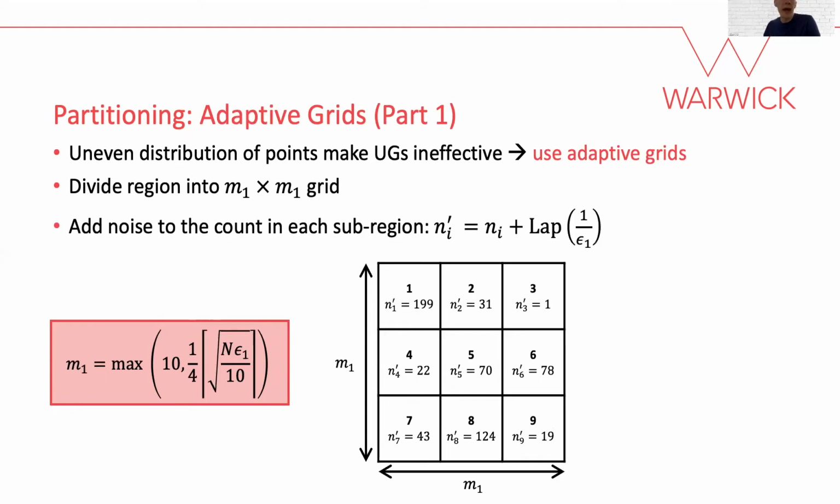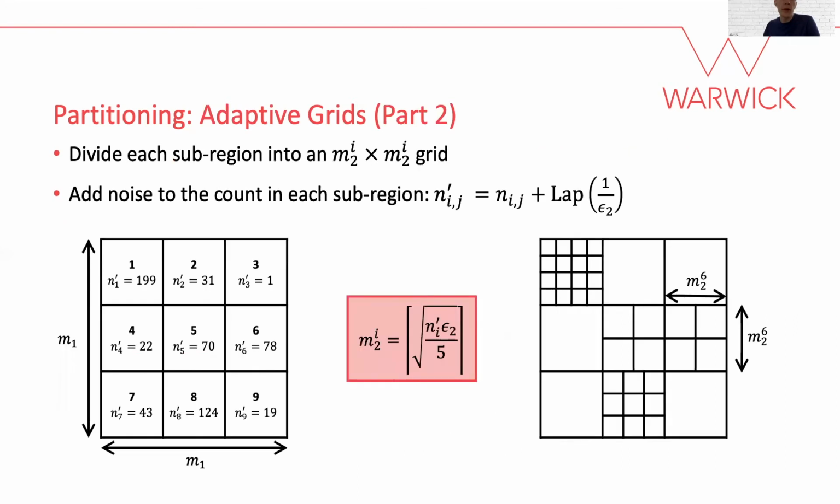As before, we add Laplace noise to the count in each region, and then we divide each region into its own set of regions, controlled by a uniform grid. We use a different guideline for the second partitioning, which uses the noisy count of the initial regions. The guideline is shown on screen. An illustration of a potential result is shown on the right. As a final step, we add Laplace noise to the number of real points in each of these final regions.